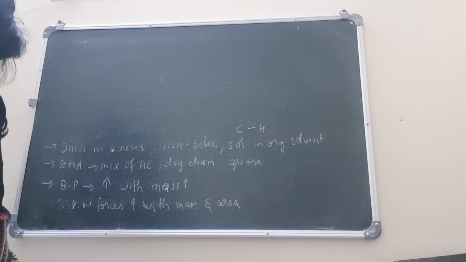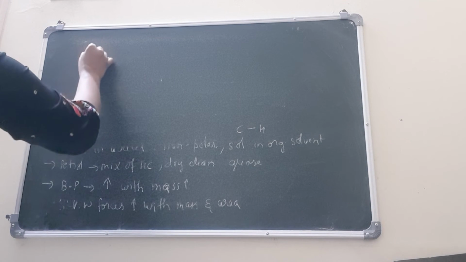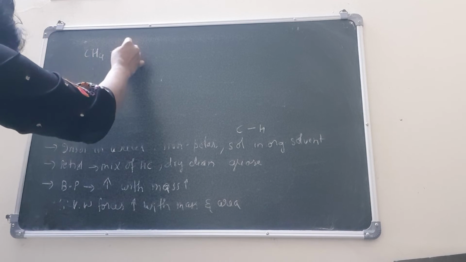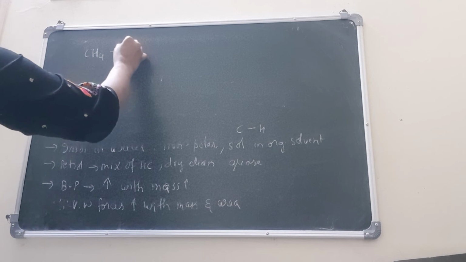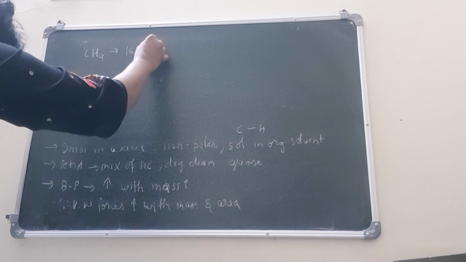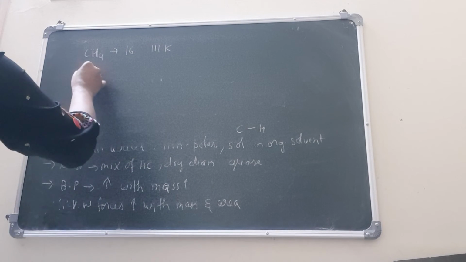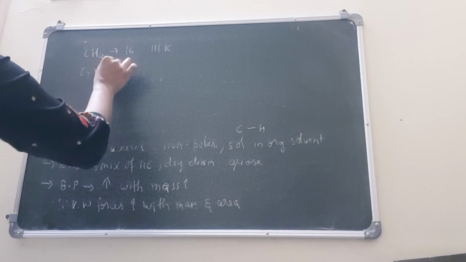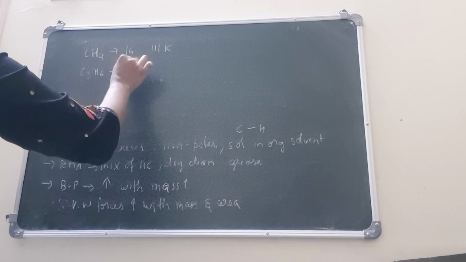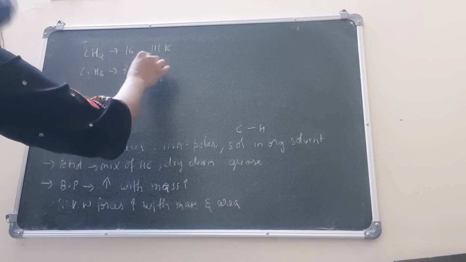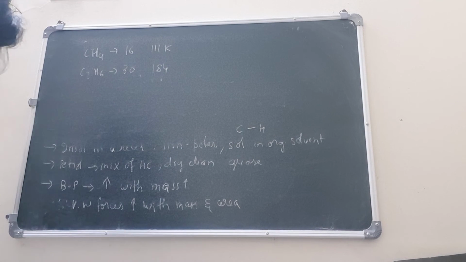Let us take an example. Methane has a mass of 16, and its boiling point is about 112. You don't have to remember this, I'm just telling you. Next you have ethane, whose molecular mass is 30 AMU and its boiling point is 184.